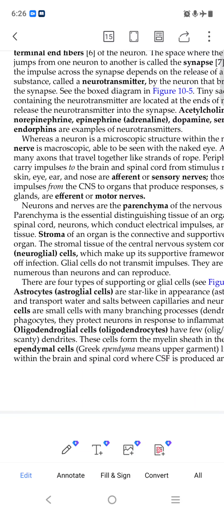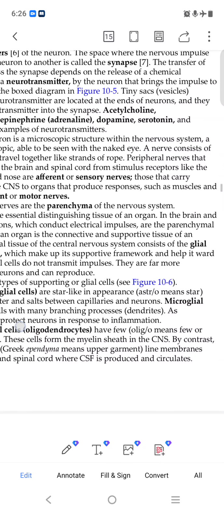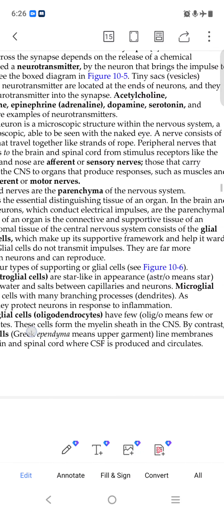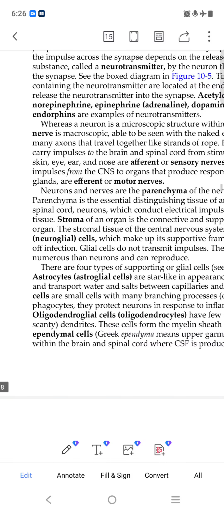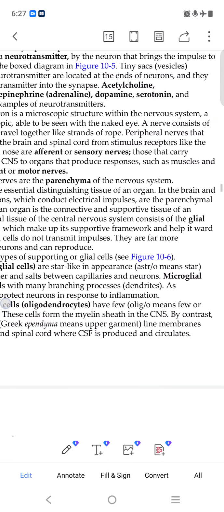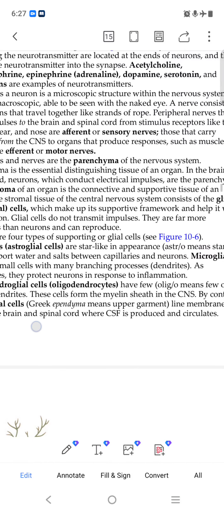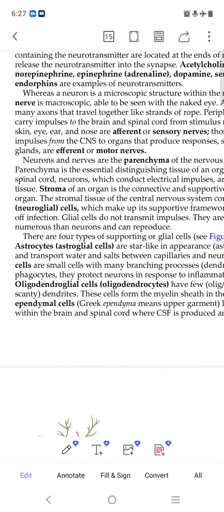So stroma of an organ is a connective and supportive tissue. The stromal tissue of the central nervous system consists of the glial cells. Nothing important in this. It is a helping tissue. Okay, main part is the essential tissue.